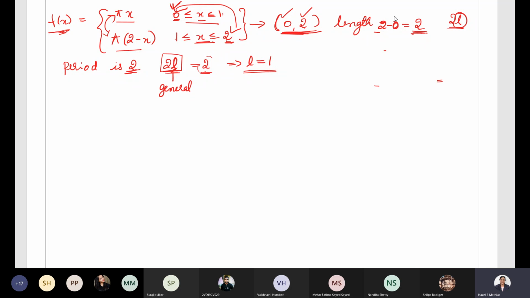Is it an even or odd function? Look into those terms only. Pi x is there. In the next step, pi into 2 minus x is there. Do you think it will be an even or odd function? Do you think it will come in that category? Just tell me what we should do now.